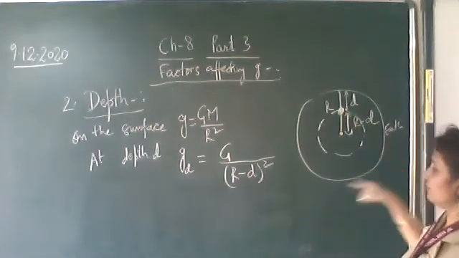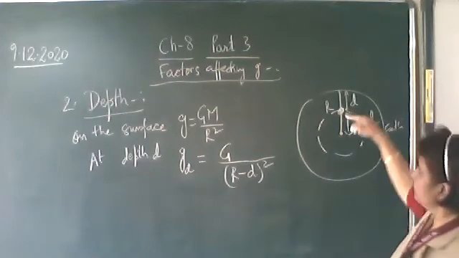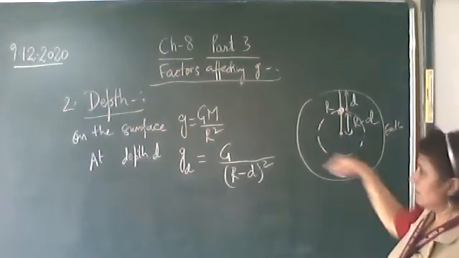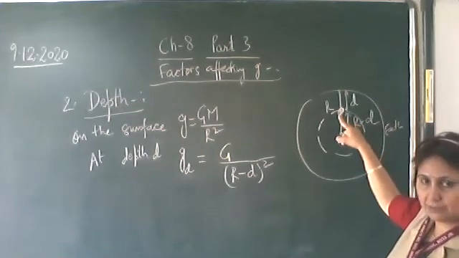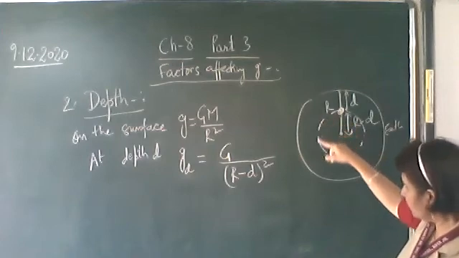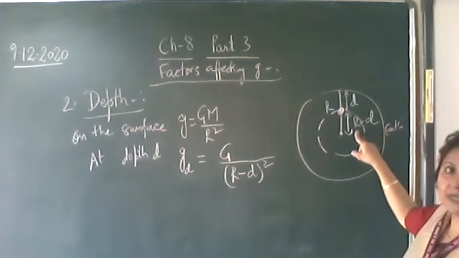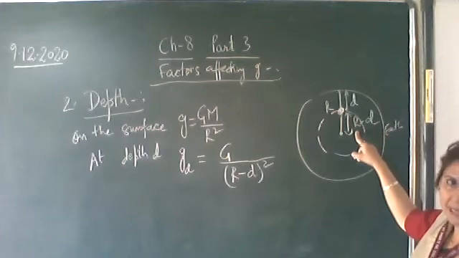You cannot take the full mass of the earth. When it was taken to a height h, the mass was the whole mass of the earth. Now the body is here at a depth d below the surface of the earth, so the mass will be that enclosed in the sphere R minus d.